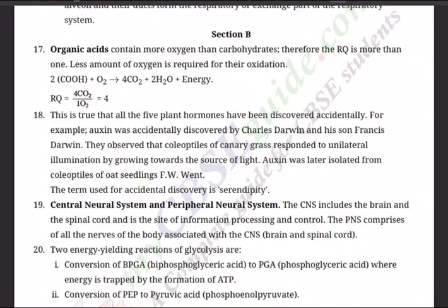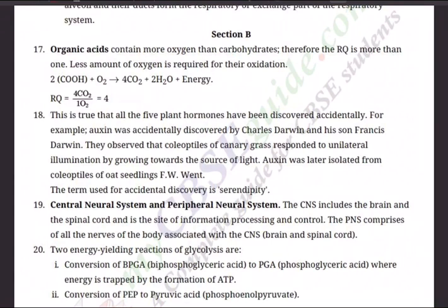As we all know, we are into the revision mode and we are revising the entire syllabus in the form of CBSE sample papers. Already we have discussed two papers, and in this session we are going to discuss one more paper, that is sample paper 3.